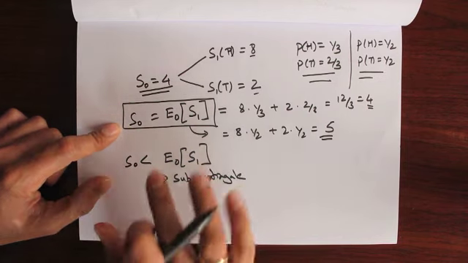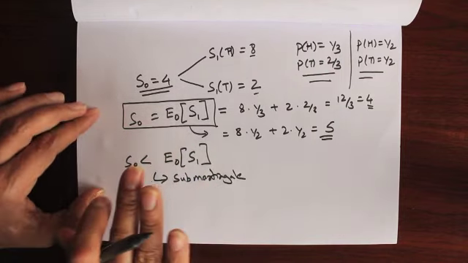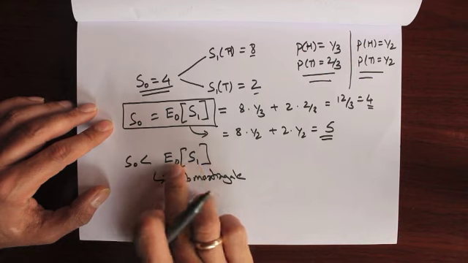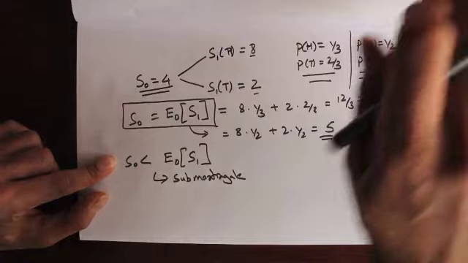Okay? So in a martingale, the expectation doesn't change. Sub-martingales basically have a tendency to rise. So we can see the expectation of S1 at time 0 is higher than S0. So they tend to rise. Okay?